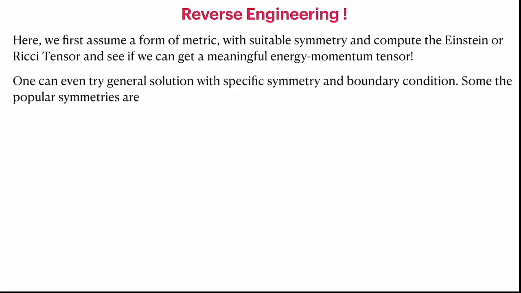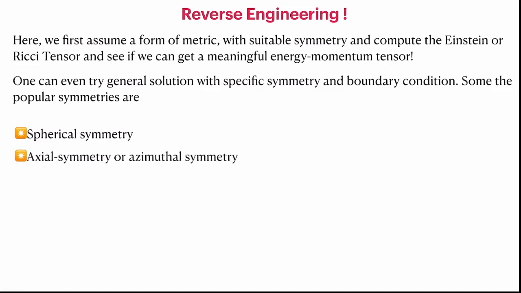There are various physical symmetries which allow us to construct the form of the metric tensor. Some of the popular symmetries are spherically symmetric, which is the field outside a spherical star or a spherically symmetric gravitating object. We could have axially symmetric or azimuthally symmetric. These are stars which could be rotating, or you might have some rotating frame, and a similar gravitational field would give rise to the azimuthally symmetric solution.